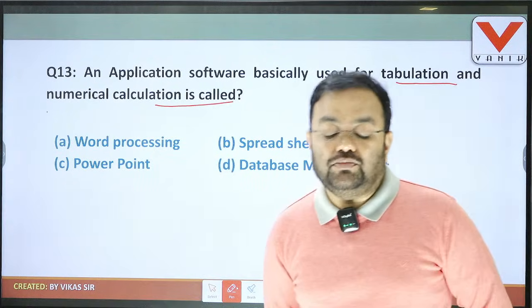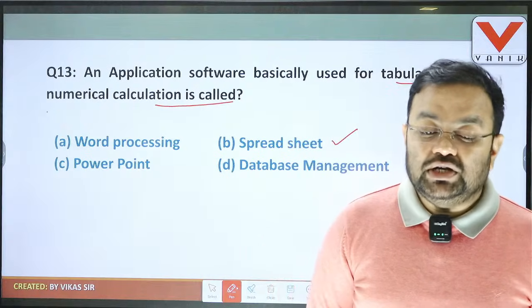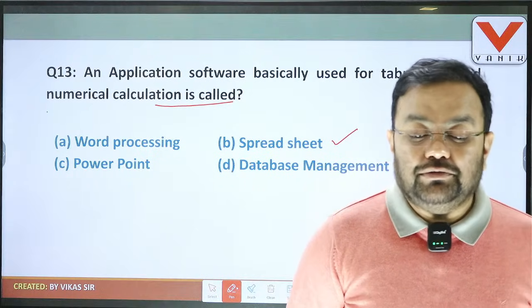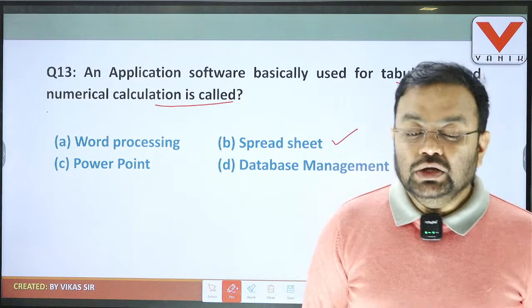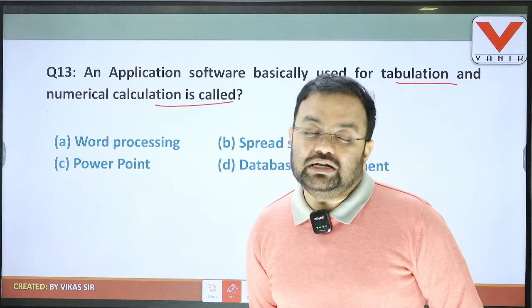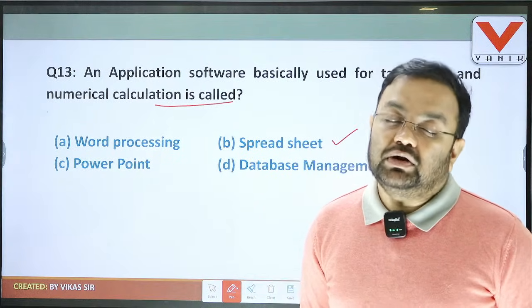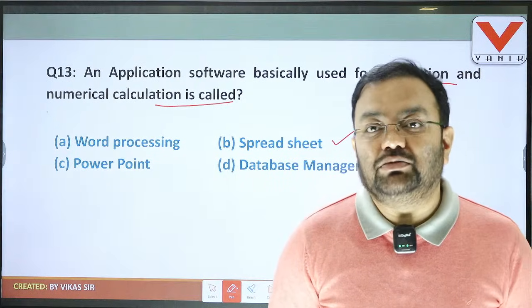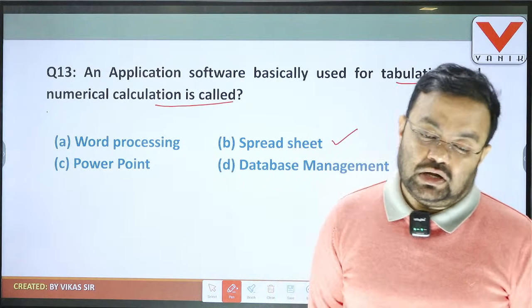So there are 4 options mentioned. One is word processor, second is spreadsheet, third is PowerPoint and fourth is DBMS. Okay, so word processor, this is MS Word. It is basically used for creation of letter based documentation and reports. Spreadsheet, this is nothing but tabulation with numerical calculation.